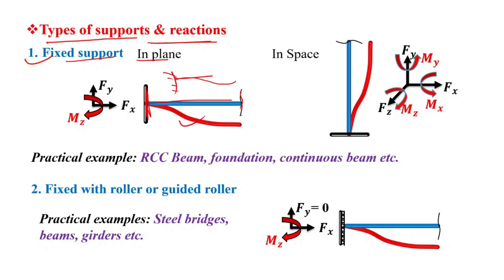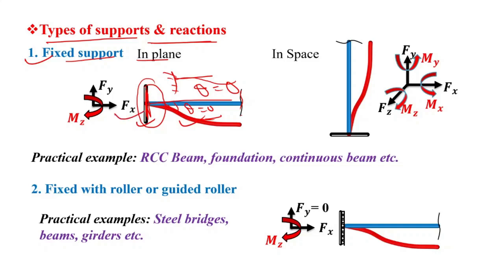So you can note down that whenever there is a fixed support, at the fixed support there is no slope, that is theta equals 0. That's why the deflected shape shown here is something like this. Here theta will be 0, meaning slope will be 0. So in the fixed support three reactions will be developed.